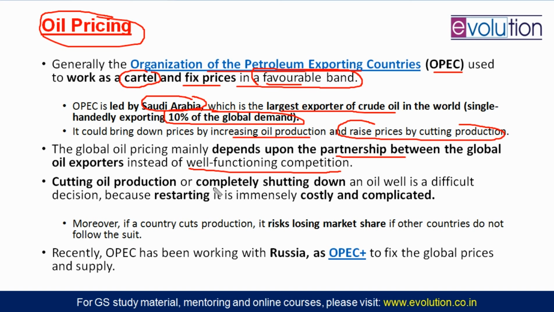So cutting oil production or completely shutting down is not very easy anyway. So you want to cut the oil production and increase the prices, but this is not possible. Otherwise USA would have done that, right?